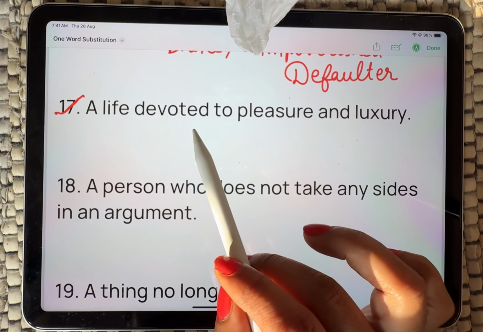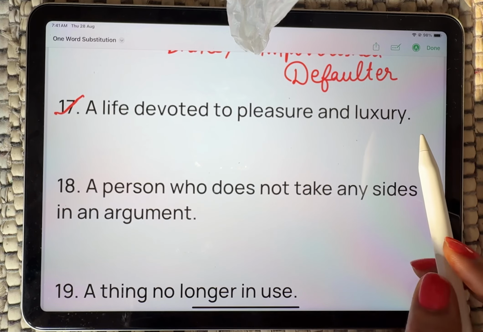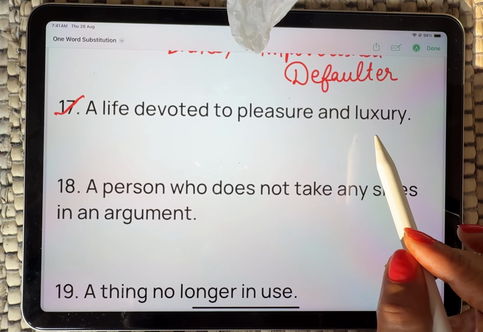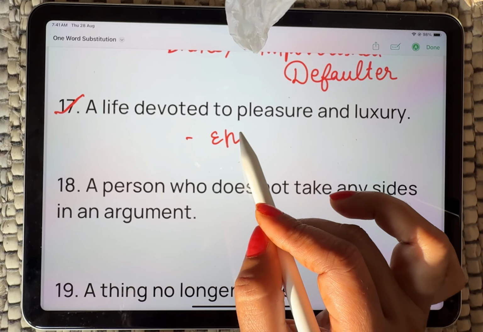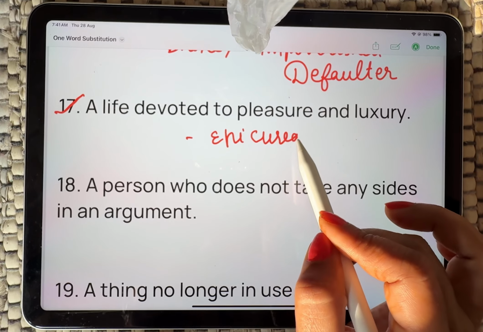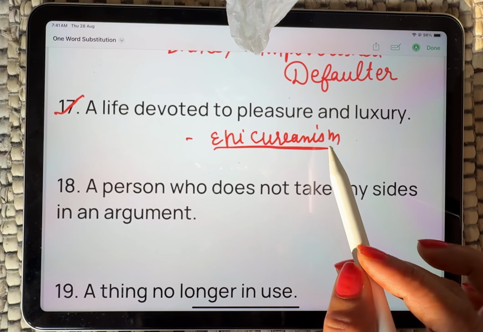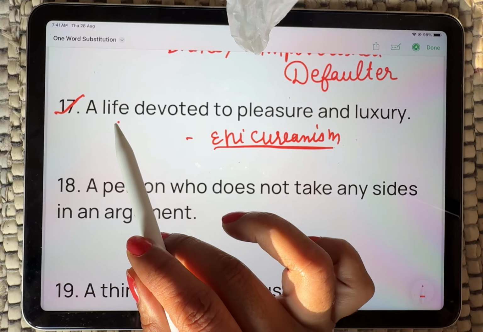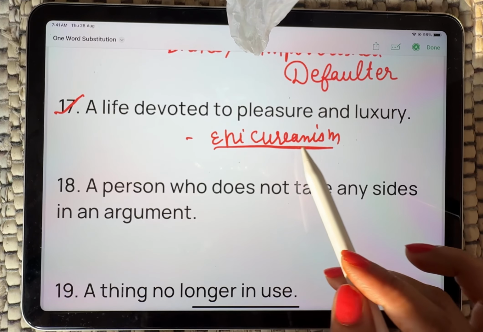A life devoted to pleasure and luxury. विलास प्रिय जीवन जीने वाला, that is Epicurean. Somehow here they are not talking about a person. If they asked a person who devoted his life to pleasure and luxury, that is Epicurean.